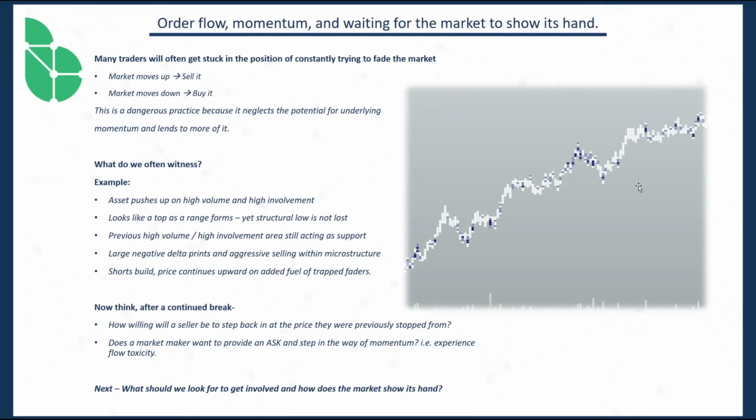Okay, confirmation doesn't necessarily need to mean a daily close. It could mean confirmation of a level breaking. All right, so a level breaking and clear violation of market structure. So now thinking of this, after a continued break, let's say that after this high, for example, and this is a really good example right here, you have a lot of volume right here. So a lot of volume. This really looked like a high. It looked like a temporary top. Okay, everyone assumed that this would be the top.